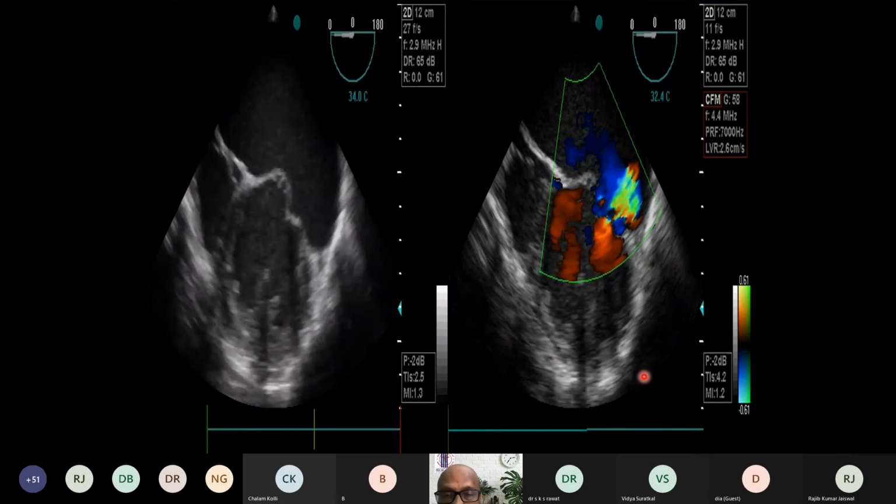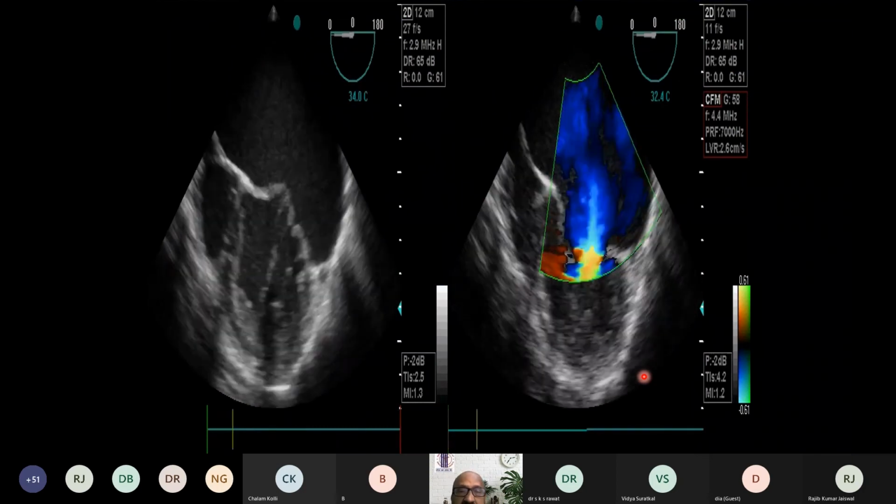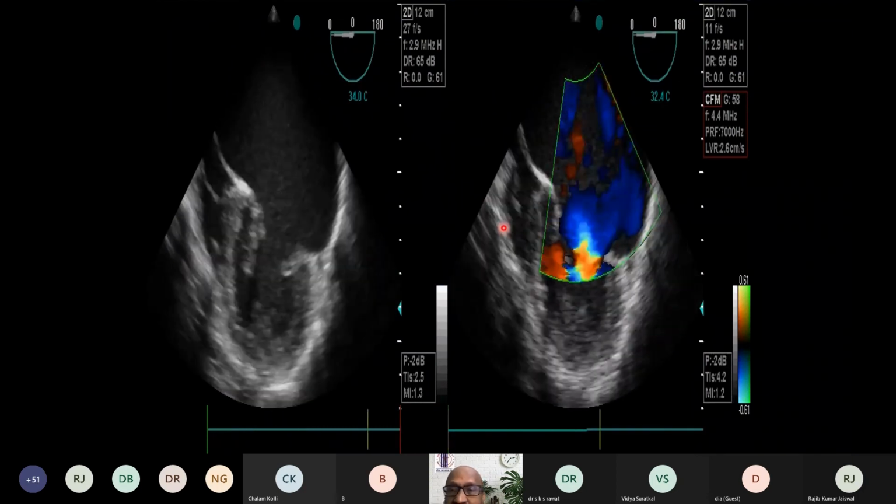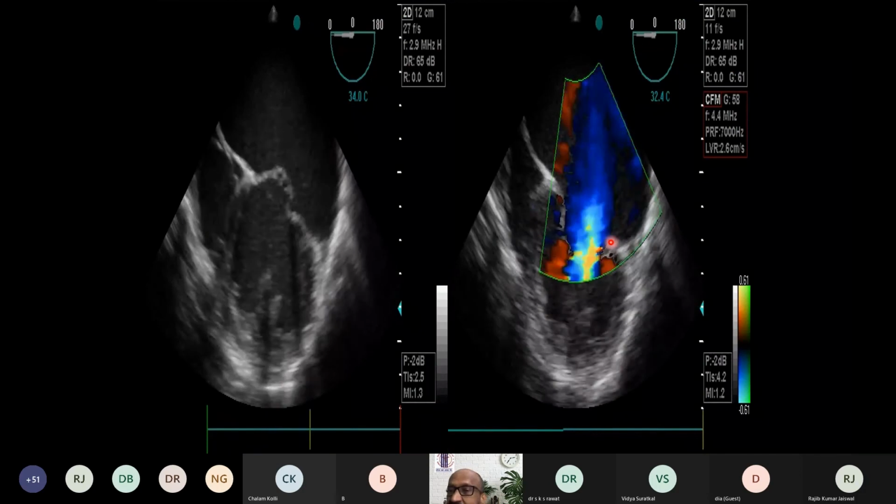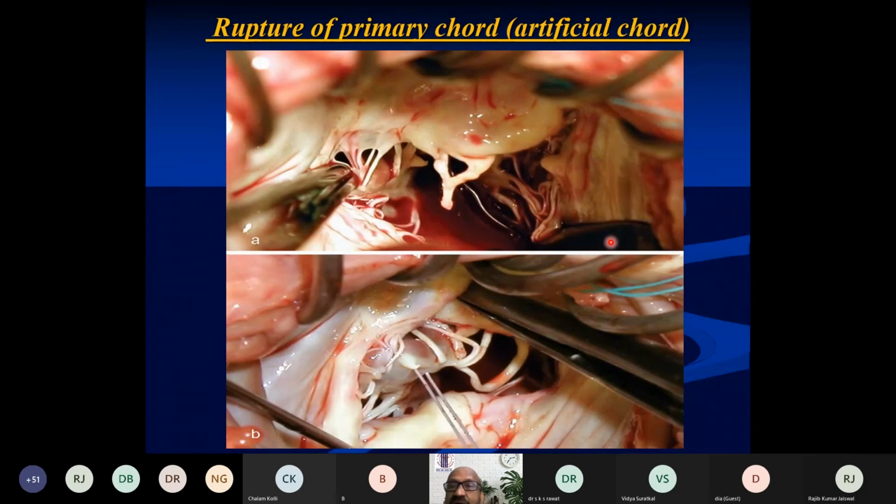stabilize the annulus. This is a patient with AML prolapse. The jet is directed posteriorly. Here, the artificial cords are attached to make the anterior mitral leaflet competent. And again, a ring is inserted to stabilize the mitral valve.